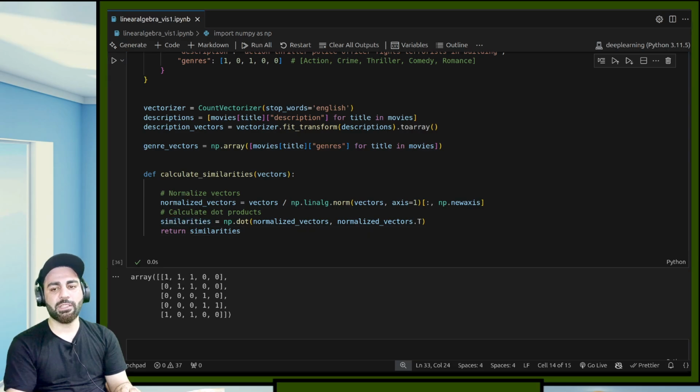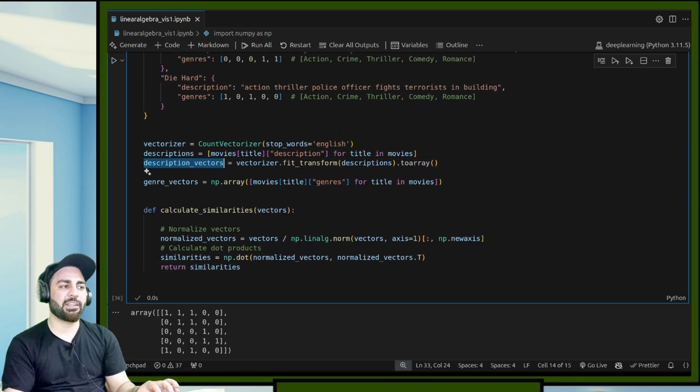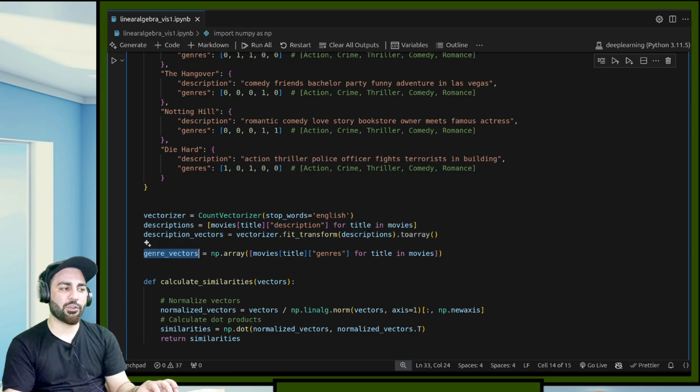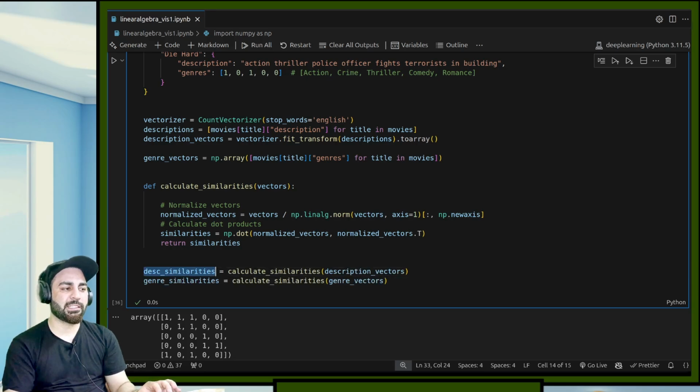Now if I want to see similarity between genre and the description, how can I do it? I have description vectors for all the movies in this. I have genre vectors in this. So I'll say description similarity, calculate similarity of description vectors. It will take all the vectors and give me the description similarity, and this is the genre similarity.